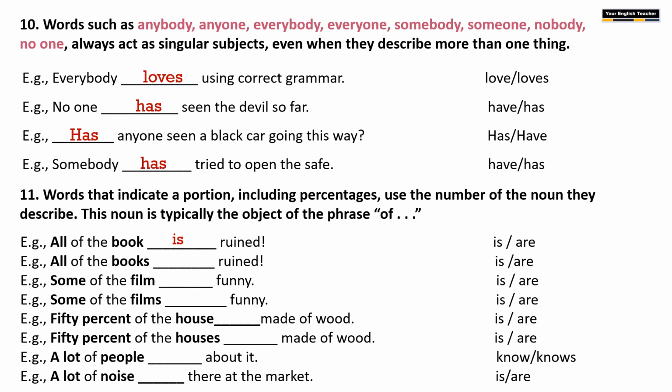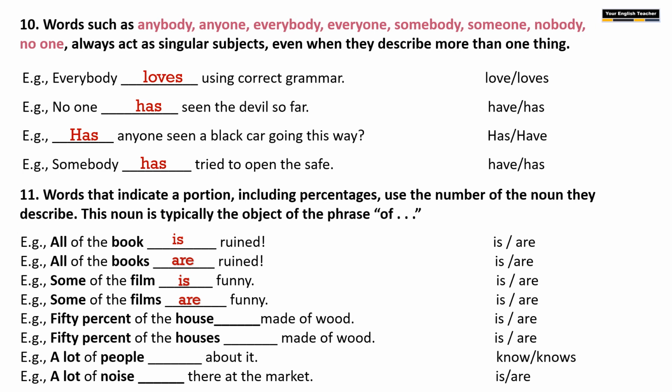See the second one. You will know the difference now. All of the books. Here again we are using all, which is indicating portion. All of the books. So the noun is books, that is plural. So use a plural verb here. All of the books are ruined. Some of the film is singular. Some appears like plural, but film is singular. So use a singular verb, which is here according to options. Some of the film is funny. And the next one, some of the films are funny, because the subject noun is films here, which is plural.